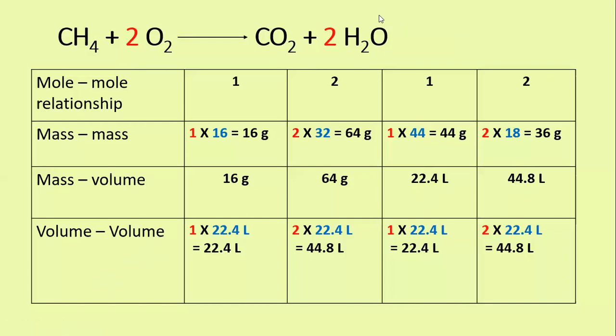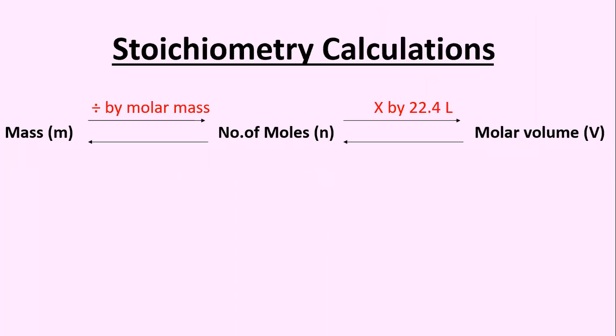So here the volume of the reactant and the volume of the product, we have to write in terms of their moles. So now we'll move on to the stoichiometry calculation. How to calculate the stoichiometry in a balanced reaction. See here, the mass M divided by molar mass will give you the number of moles N. Again, if we multiply this number of moles by 22.4, we get molar volume. Okay. Actually, this will be like cyclic.